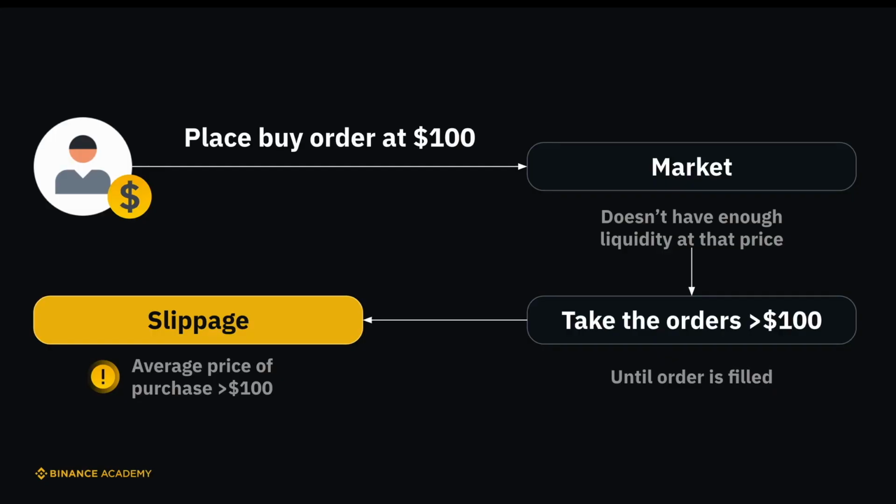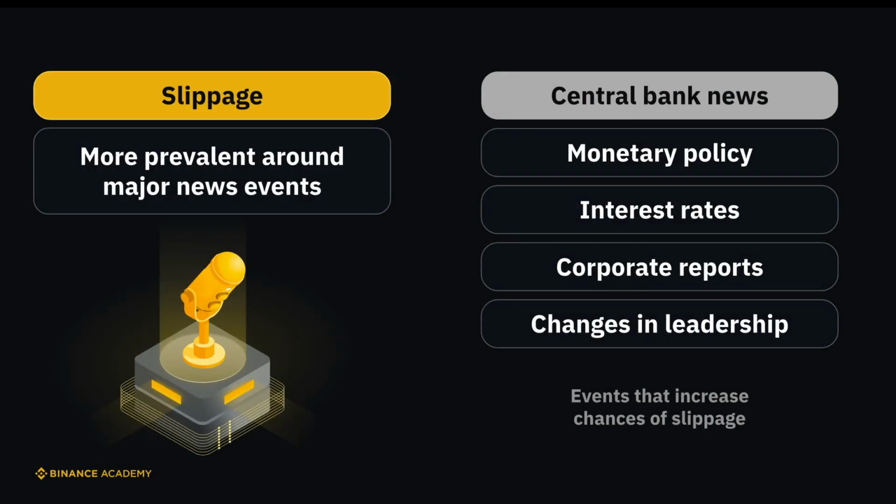In traditional markets, slippage tends to be more prevalent around or during major news events. For instance, announcements from central banks about monetary policy and interest rates, corporate earnings reports, or changes in senior leadership can create heightened market volatility. These events can increase the chances of experiencing slippage when trading during such periods.